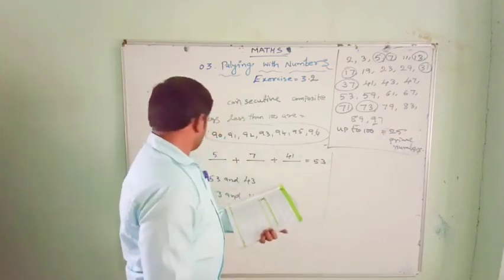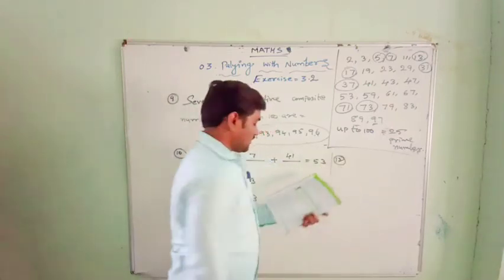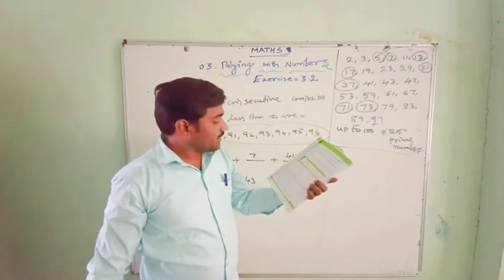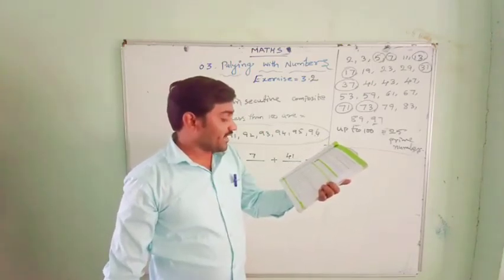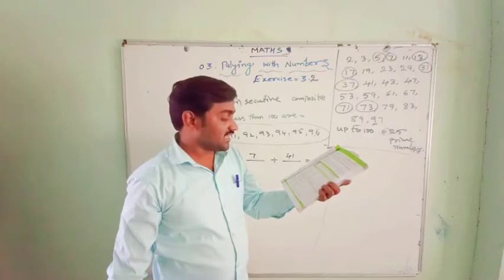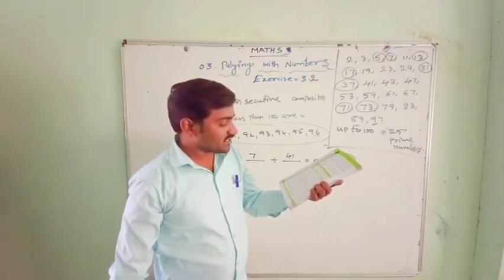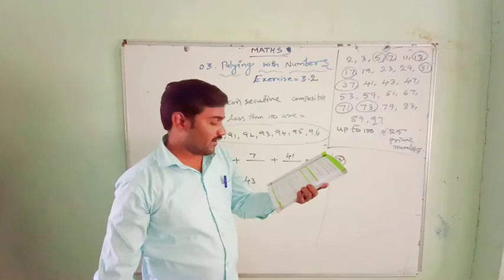Now the 12th question, the last question of this exercise. Write 3 pairs of prime numbers less than 20 whose sum is divisible by 5.